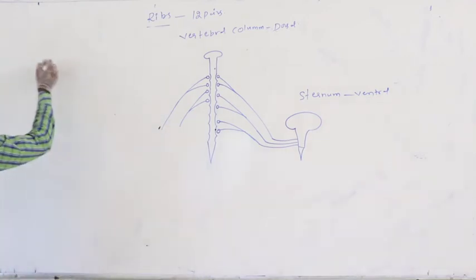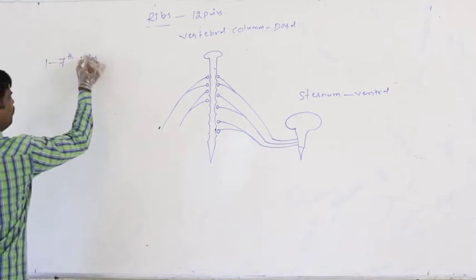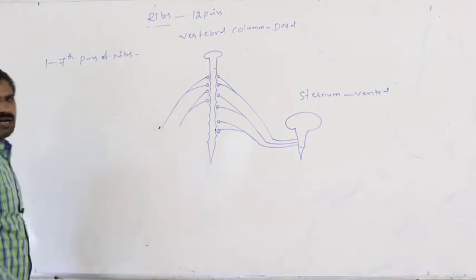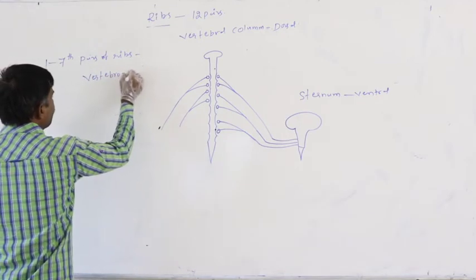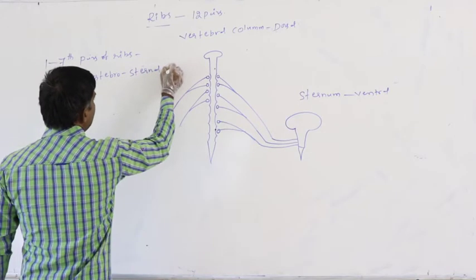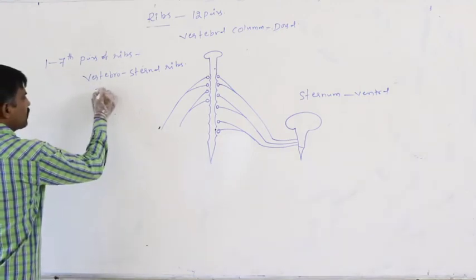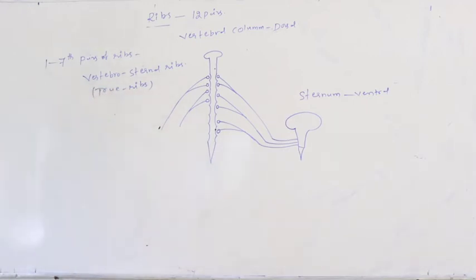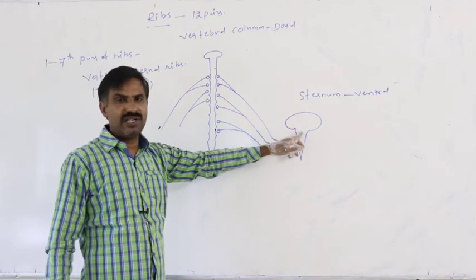So only the first 7 pairs of ribs are called vertebrosternal ribs. Vertebrosternal ribs are true ribs, because they attach to the vertebral column dorsally and to the sternum ventrally.